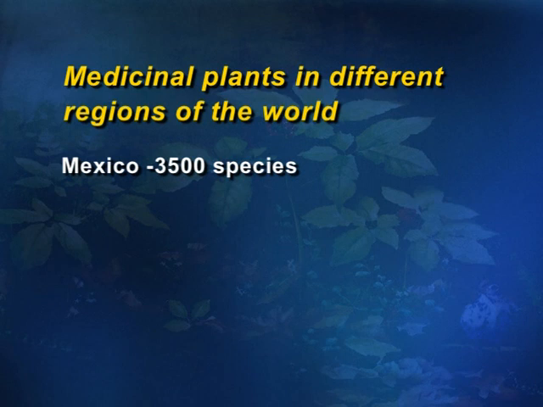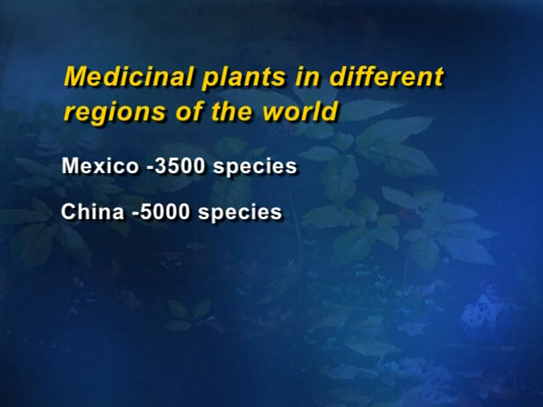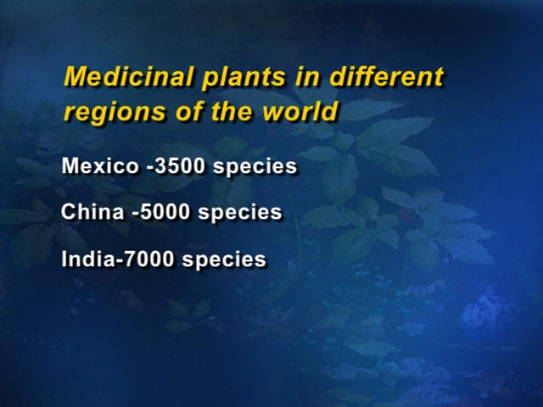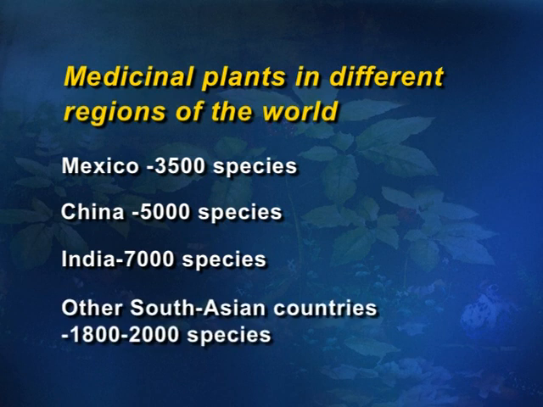Medicinal plants are available not only in India, but also in all other parts of the world. For example, in Mexico there are 3,500 species available. In China there are 5,000 species, whereas in India 7,000 species of herbal medicinal plants are available. Other South Asian countries have 1800 to 2000 species of plants which are being used